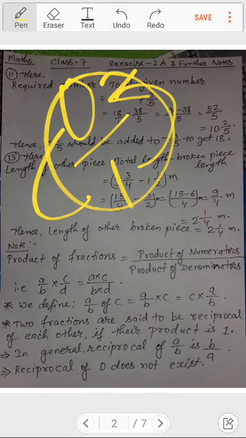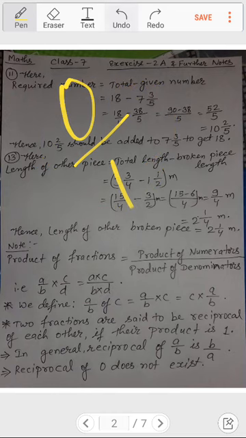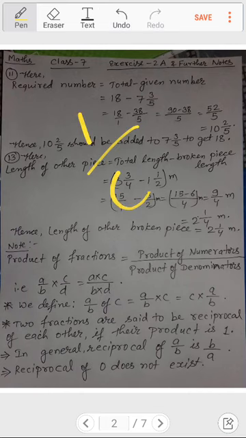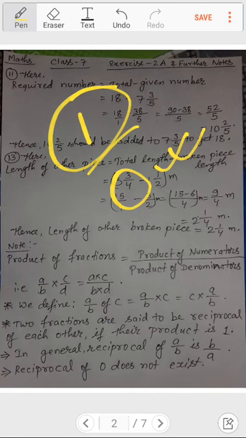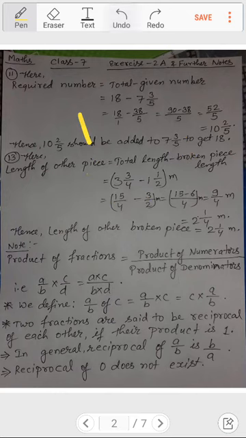Why? Because if you see over here, 1 by 0 means, by what number should we multiply 0 so that we get 1? There is no such number which, when multiplied with 0, gives 1. So it does not exist.